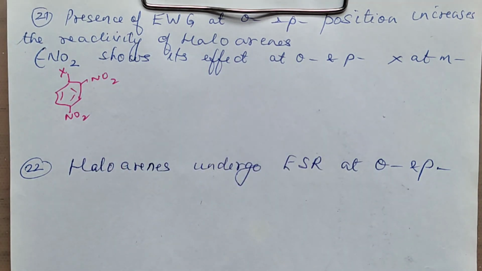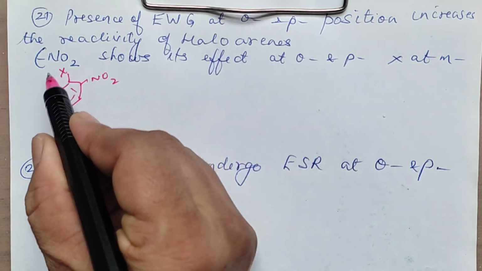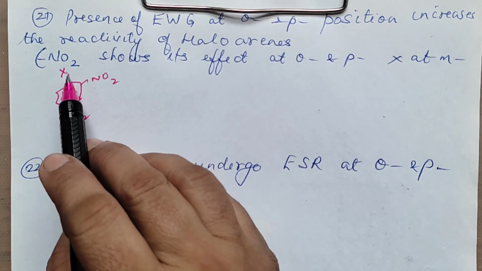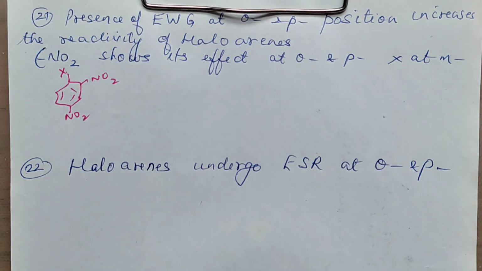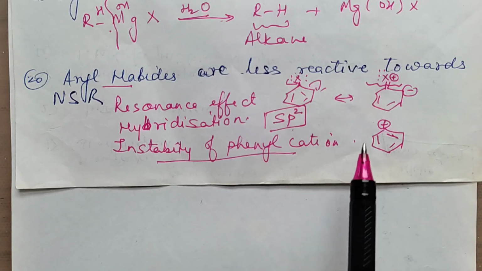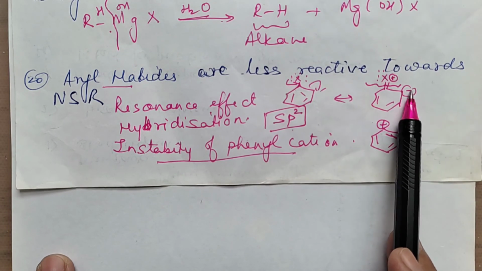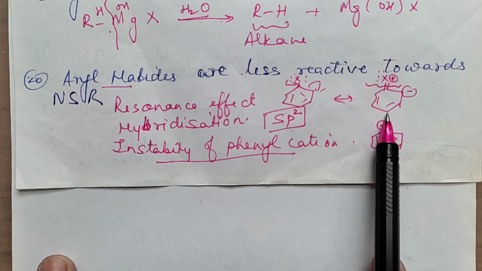The reason for that is you will draw again all the resonating structures of haloarene, only haloarene, and you will show, like previously also we have drawn, just now we have drawn it, right? This one I am saying, when you draw the resonating structures, you will get a negative charge here at ortho, complete it and see, or at para position.